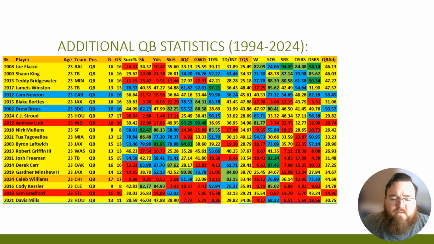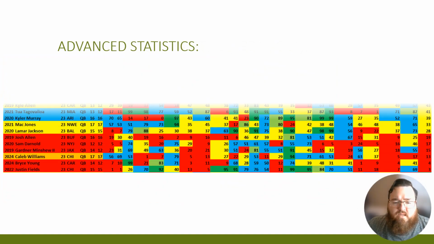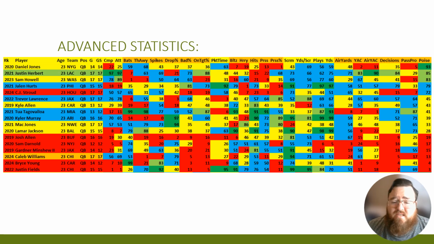Now, the last thing that we'll get to is advanced statistics. Advanced statistics is from Pro Football Reference, and it's referring to things such as batted throws, throwaways, spikes, drop percentage, bad throw percentage, on target percentage, how much time they had in the pocket, blitzes, hurries, hits, pressures. It also takes a look at air yards, yak, air yak, which is the combination of the two. Decision making, which takes a look at the on target percentage and the bad throw percentage, and also pass pro, poise, and all those other things, which I'll get to what those mean as we get through this.